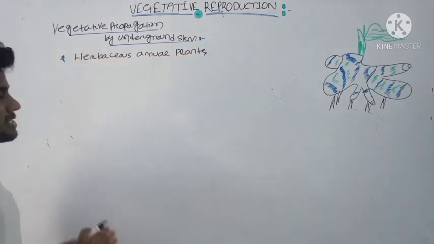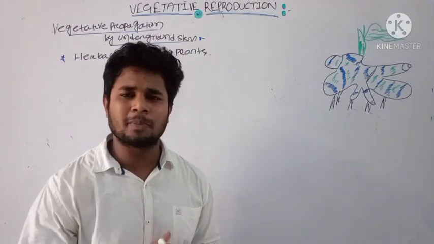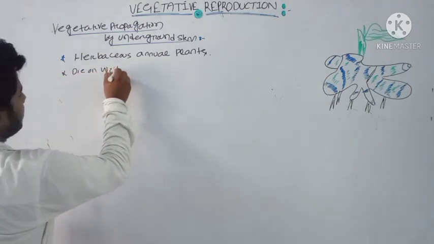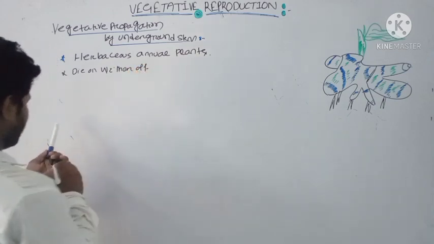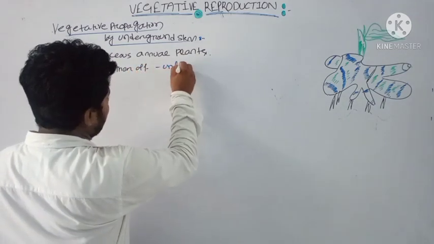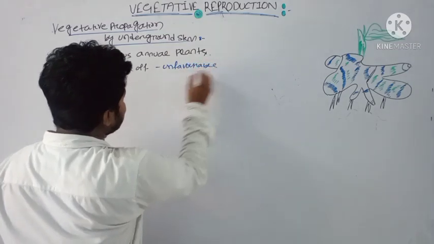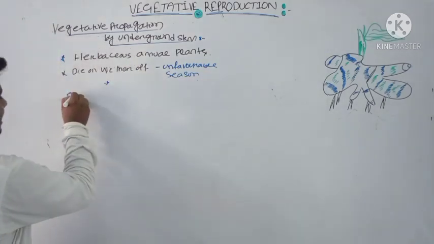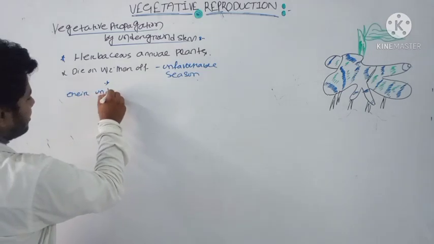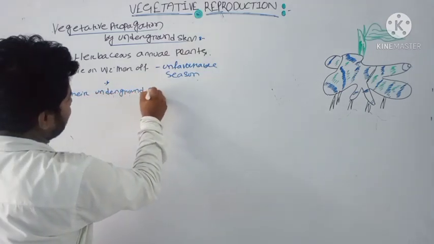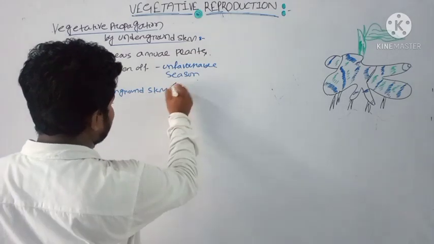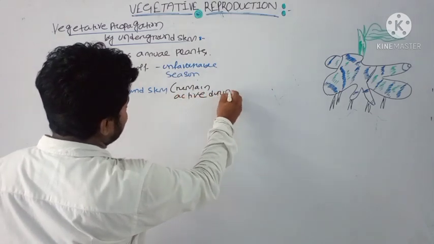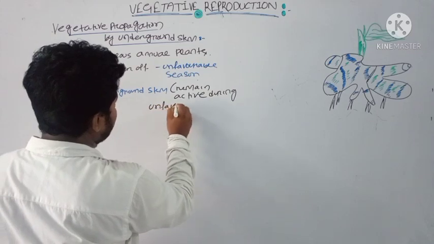And basically these plants, when they die off or wither up in unfavorable condition or unfavorable season, still their underground stem will remain active during unfavorable season.